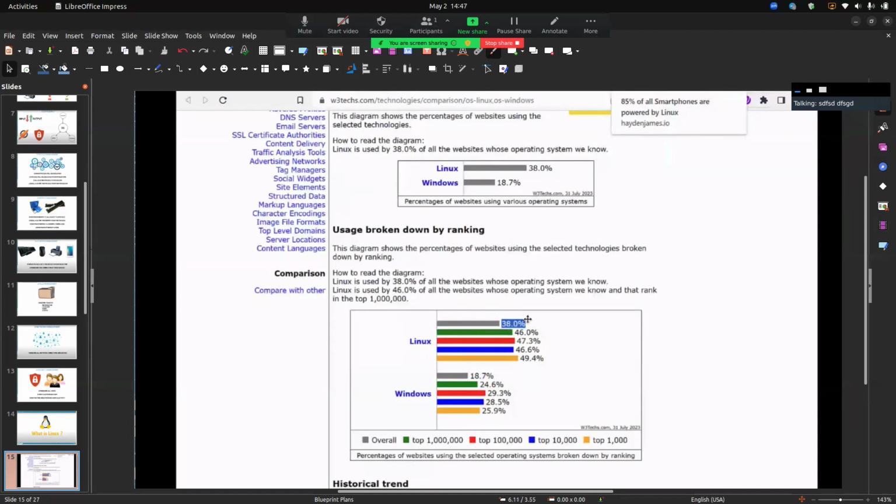And Linux, as you can see, is more useful than Windows on the server, because Linux is more efficient than Windows in terms of resources, memory, and so on.